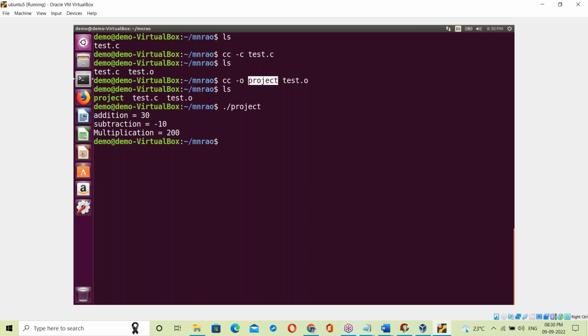Now what happens here? How is that project exe file generated? The C compiler takes test.o, meaning binary code for your C program, plus binary code for the C library, the stdio header file, and binary code for the Linux OS library. By linking all of these, it generates the project exe file.